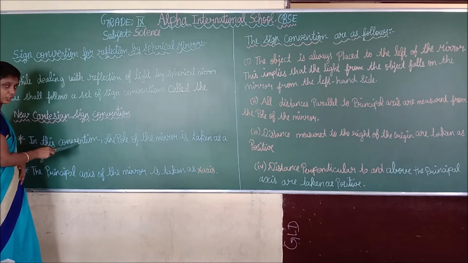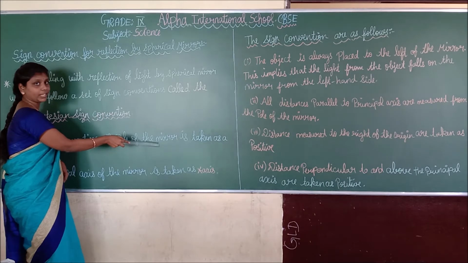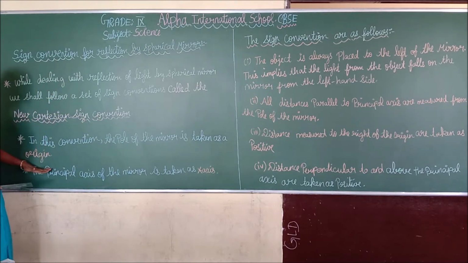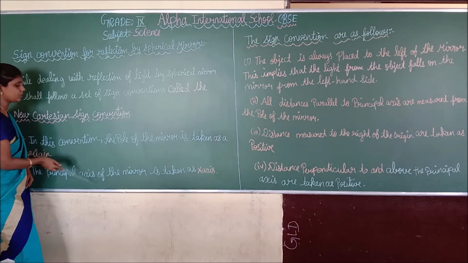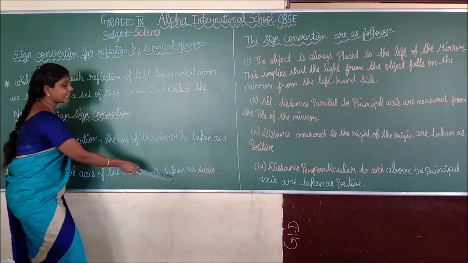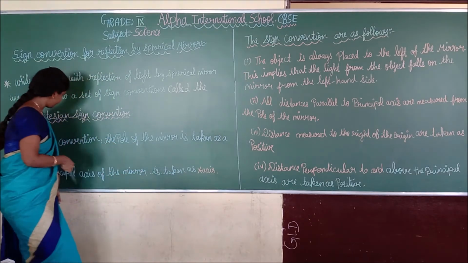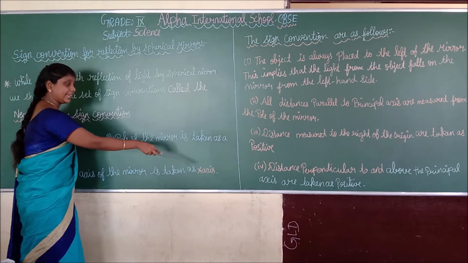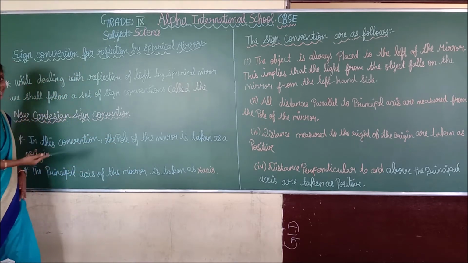In this convention, the pole of the mirror is taken as what? Origin. You understand, students? Next, the principal axis of the mirror. The principal axis of the mirror is taken as x-axis. The principal axis of the mirror is taken as what? X-axis.